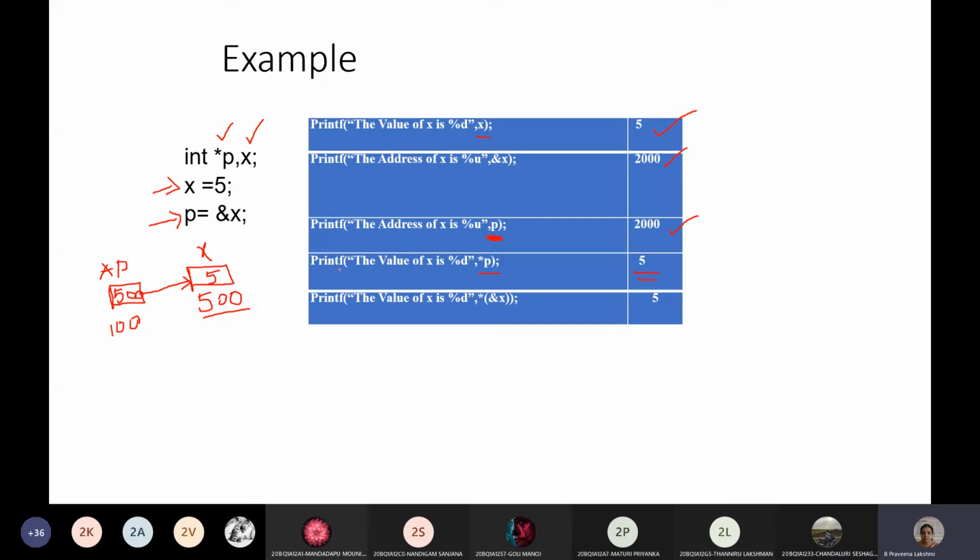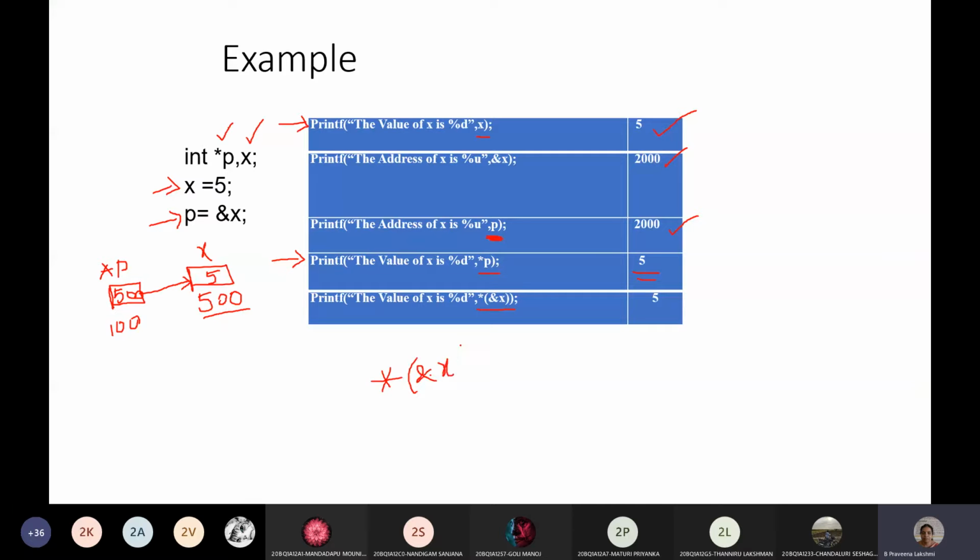Okay, so you are accessing the x variable using the pointer here, and here it is directly accessing the x variable value. Next, you can also take the value of x like this also. It's given as asterisk ampersand x.